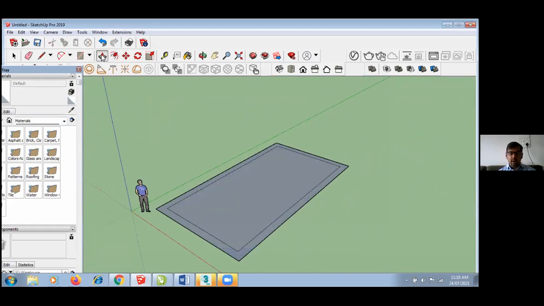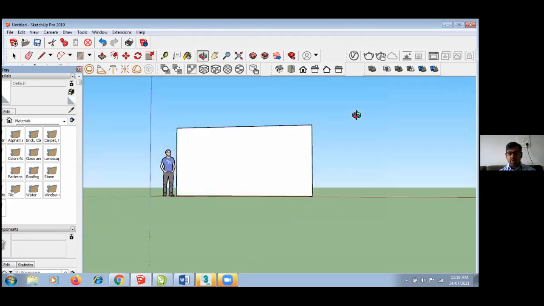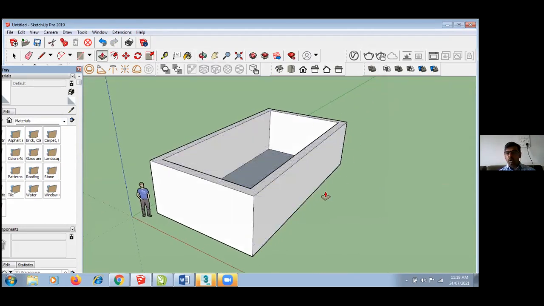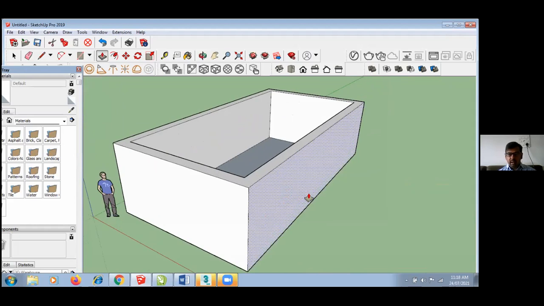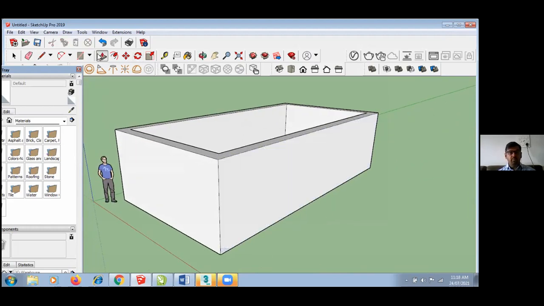Okay. And now I want to extrude. So now you can see I can extrude. Now it is a hollow object with proper walls. Can you see that you can make a building or a room very fast? Okay. Now I want to make a window.